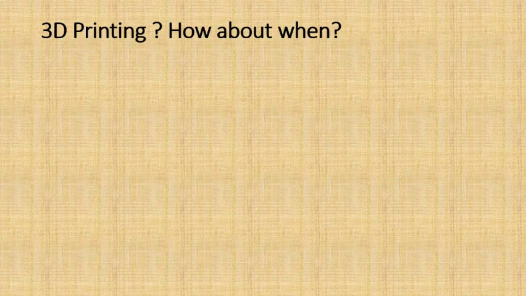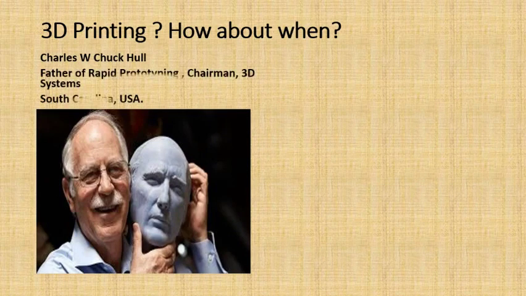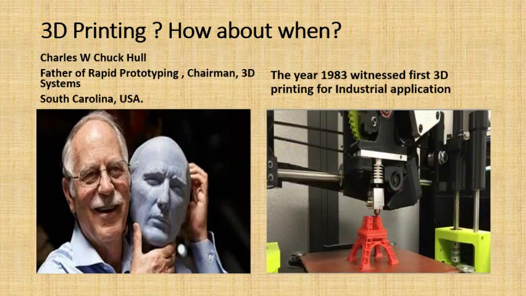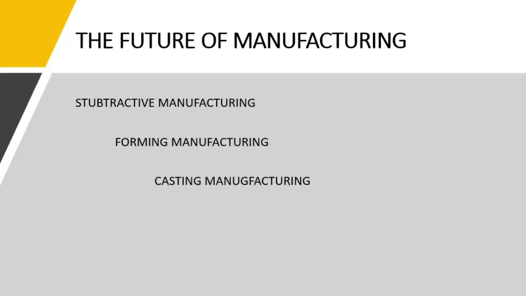We'll see in detail how it started. The 3D printing was developed by Charles Hull in the USA. He is the father of rapid prototyping. The first industrial application witnessed for 3D printing was in 1983. For the future of manufacturing, we have subtractive manufacturing, forming manufacturing, casting manufacturing, and additive manufacturing. As I said before, of course we have subtractive manufacturing, forming and casting, but additive manufacturing will make our future manufacturing.